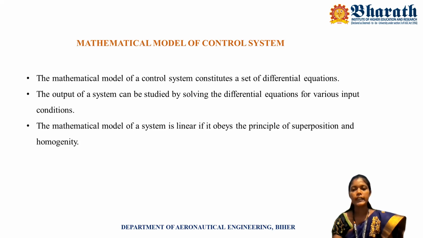Already I told in lecture 1, a control system is a combination of input, output, system, plant and feedback path. These input-output relations can be resolved by differential equations. If the mathematical model of the system is linear, then it obeys the principle of superposition.